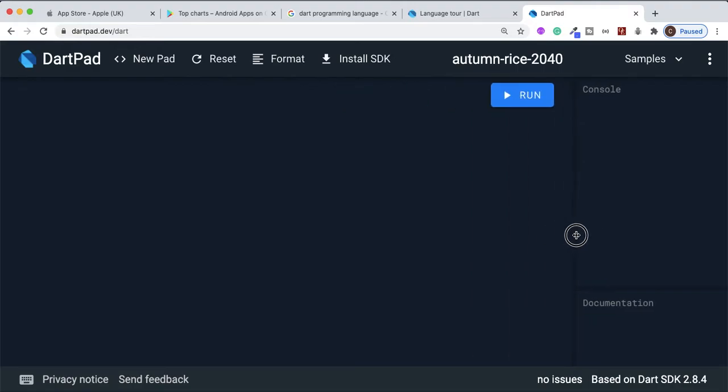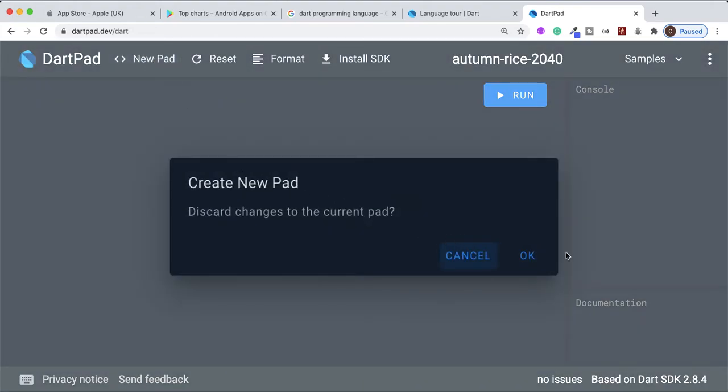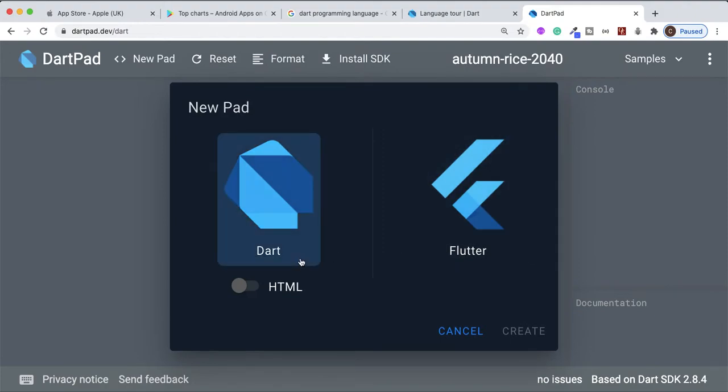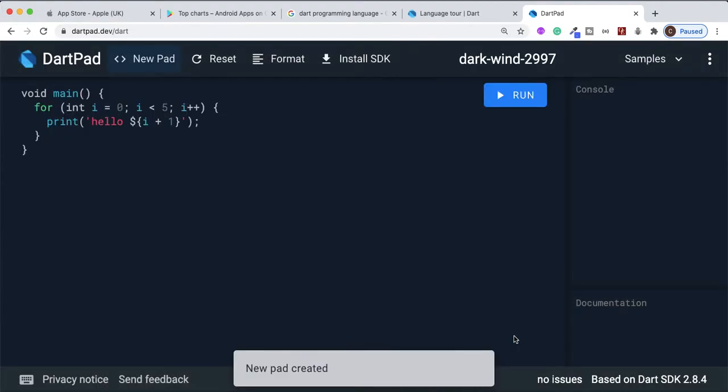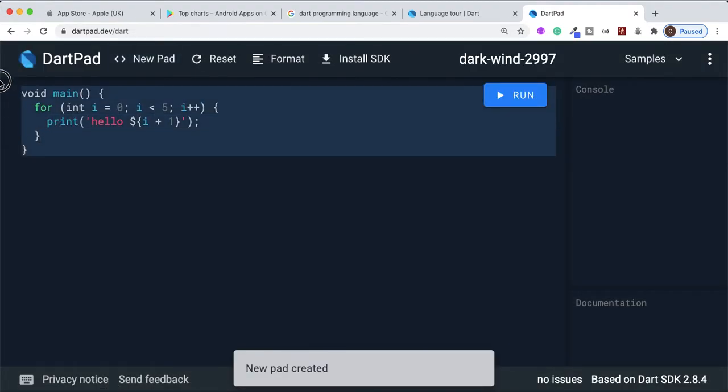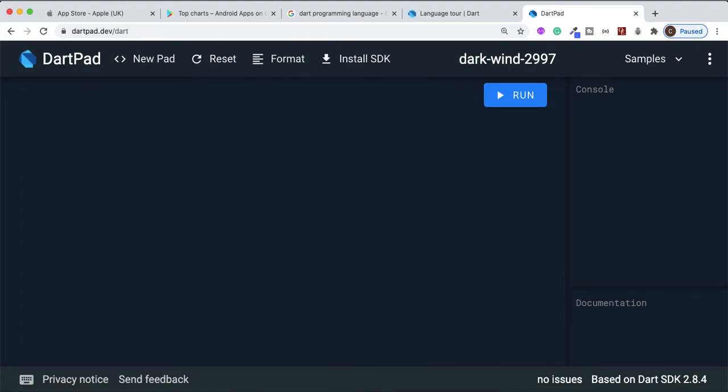I'm just going to make this slightly bigger for you to see. So you could create a new pad, and so let's create a new pad, and let's press OK. And we're going to talk more about Flutter later on. So we'll click on Dart, and we'll click on create. I'm going to delete everything here because that would only confuse you more. So let's delete everything.